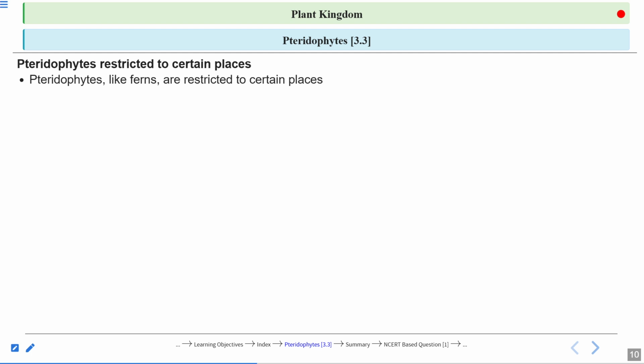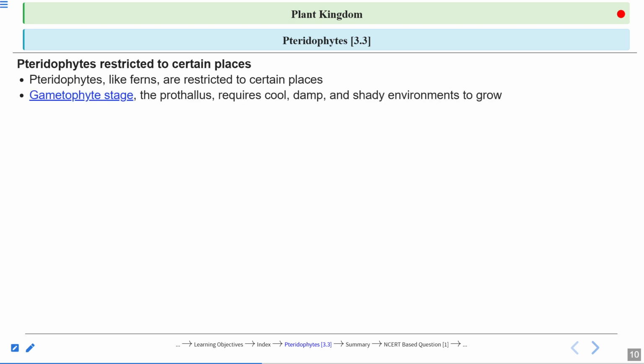Pteridophytes are restricted to certain places. We do not see pteridophytes growing everywhere. They are not very frequently growing plants. So today we will understand why. Pteridophyte-like forms are restricted to certain places. In the gametophyte stage, the prothallus requires a cool, damp and shady environment to grow.